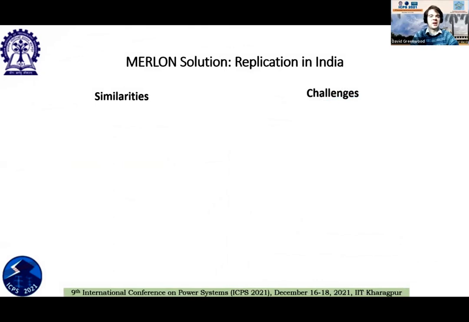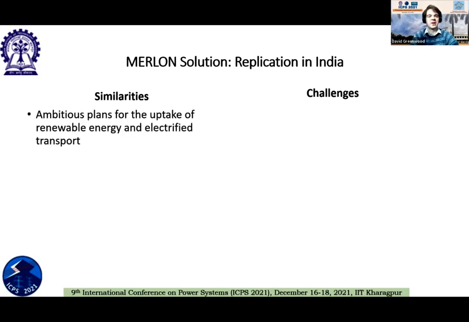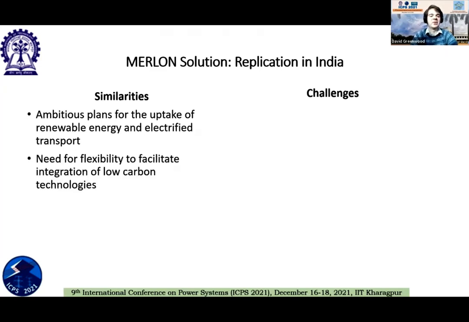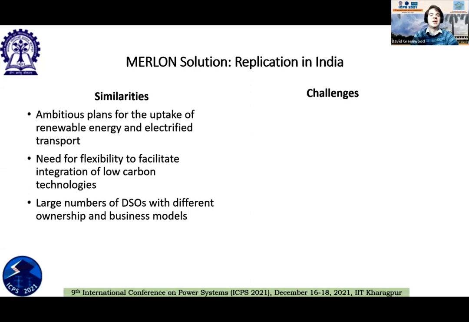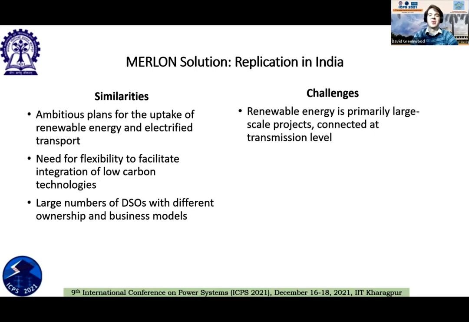We've developed the system, as I say, in a European context, but part of the aim of the project is to allow it to be replicated in other countries, and specifically India. So we have, as part of the consortium, an Indian partner called NZEN, who provide us with review and information about what we can do to make this solution work in an Indian context. So there are a number of similarities where this can help. One is ambitious plans for the uptake of renewable energy and electrified transport, the need for flexibility to integrate low carbon technologies, and that in India there are a large number of DSOs with different business models and ownership models, and that's true in the European context as well.